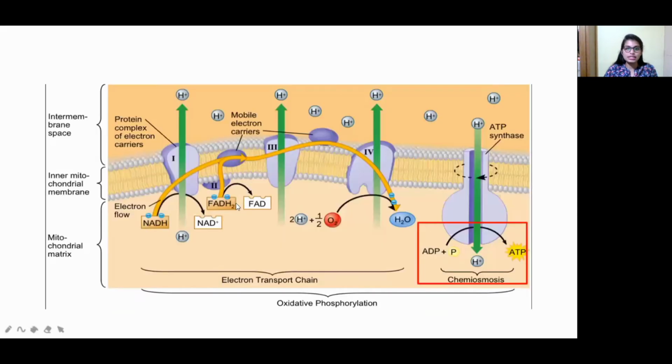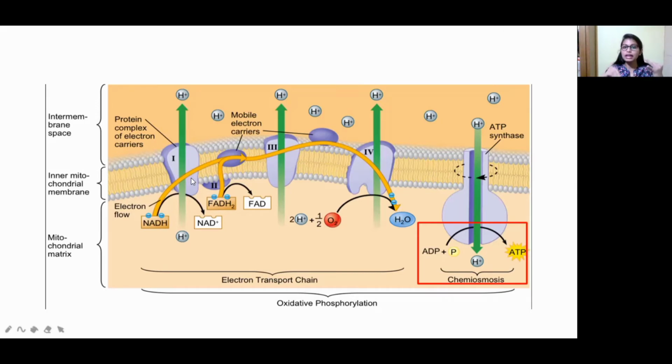Okay, so let us see. This is the overall process of the electron transport chain. When it happens in our body, metabolism takes place, right? We have taken in some carbohydrate food, so that has to be metabolized inside our body. In that case, what happens? First of all, glycolysis takes place. After that, the Krebs cycle takes place.